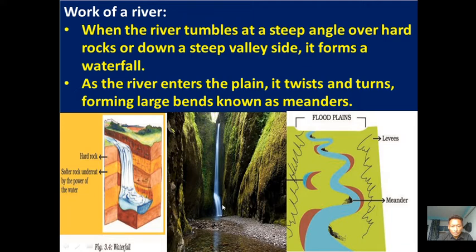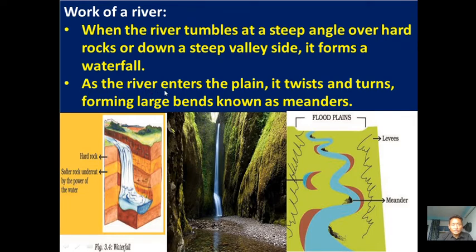Valleys have slopes like gentle slope and steep slope, and this one is a very steep slope. Along the two sides of this river we have a steep valley, so it will form a waterfall, because the water is falling down from a steep angle.